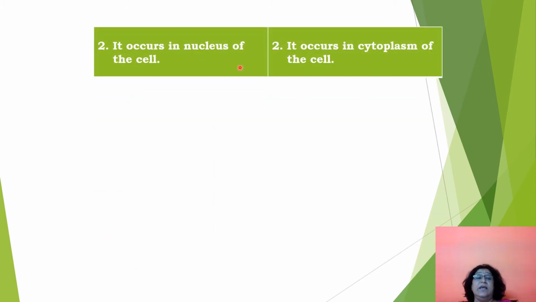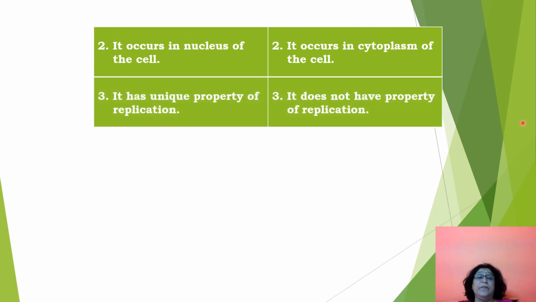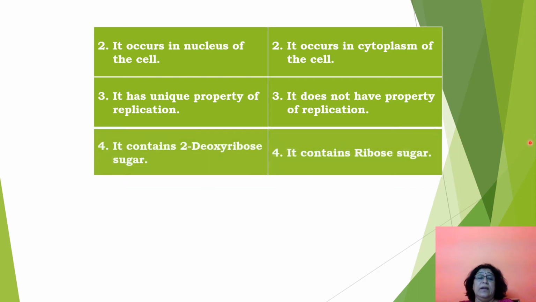Now this DNA is present in the nucleus of the cell. RNA is present in the cytoplasm of the cell. DNA has a unique property of replication, while RNA does not have such a property. What is replication? That means the two helices of the DNA unwind and each helix can form another DNA. So this property is called replication. This is shown by DNA and not by RNA.